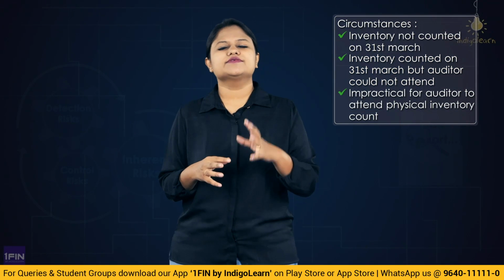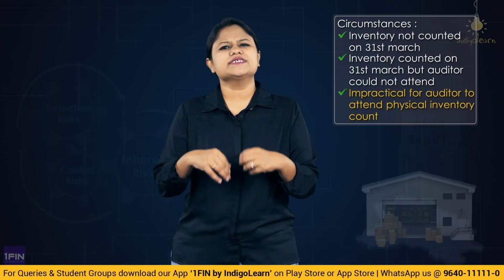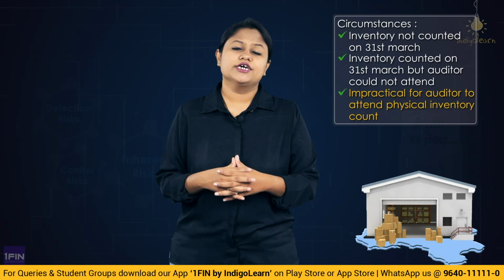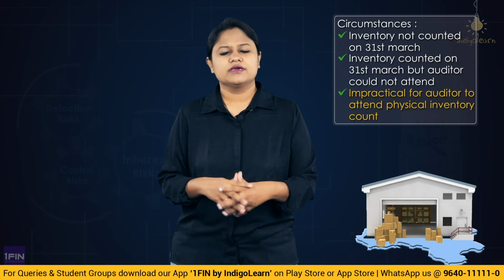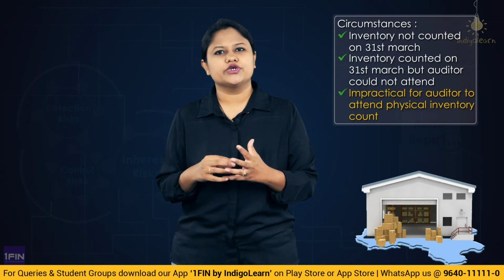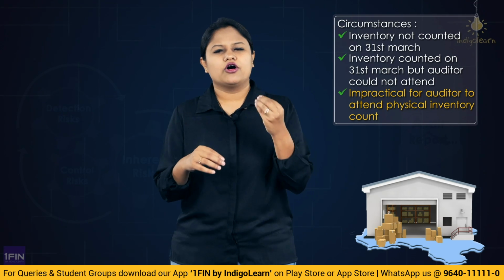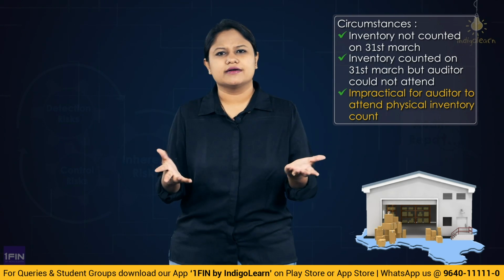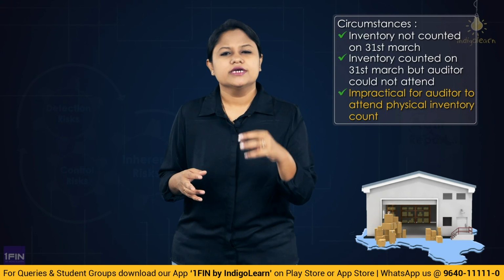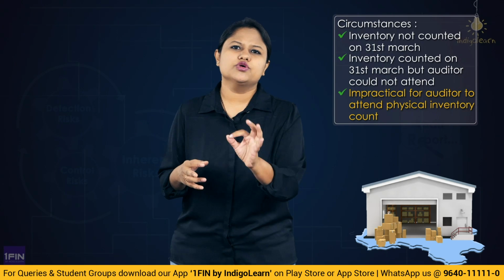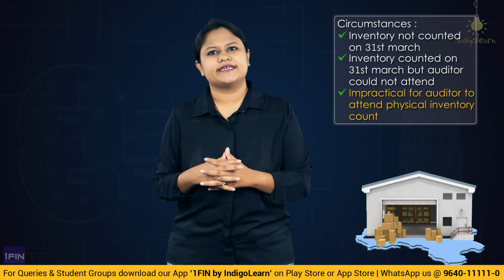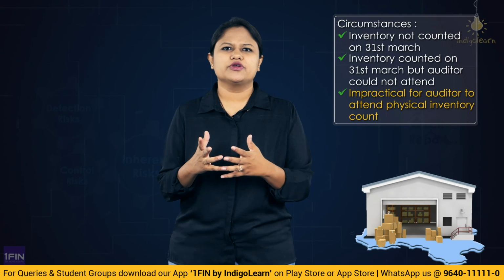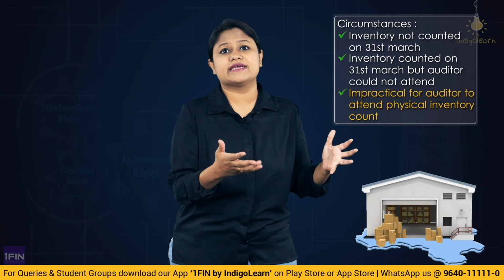Then comes the third one, where it becomes impracticable for the auditor to attend the physical verification. Here, whether the audit client is going to conduct on 31st of March or 5th of April, 7th of April, 10th of April, does not matter. Any point of time the client is going to conduct, you as the auditor will not be able to attend. Why? Reason could be there is some kind of disturbance happening in that region.